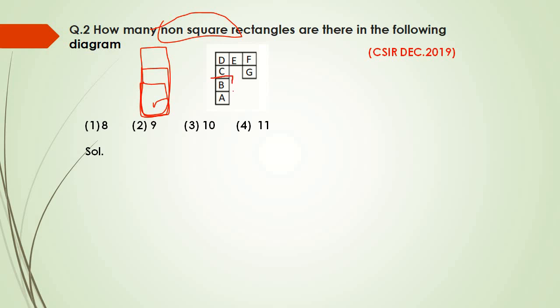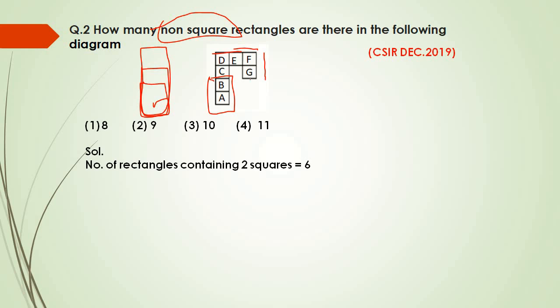The first possibility will be A plus B, the second B plus C, the third C plus D, the fourth D plus E, the fifth E plus F, and the last possibility is F plus G. So the total number of rectangles containing two squares is 6.